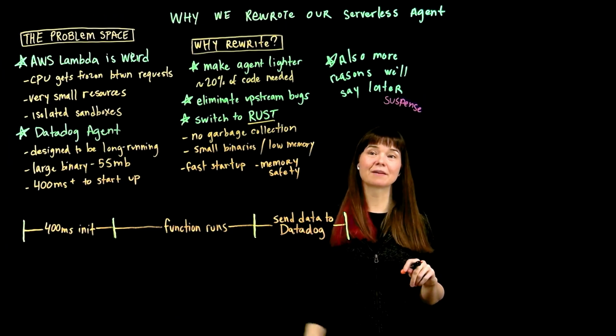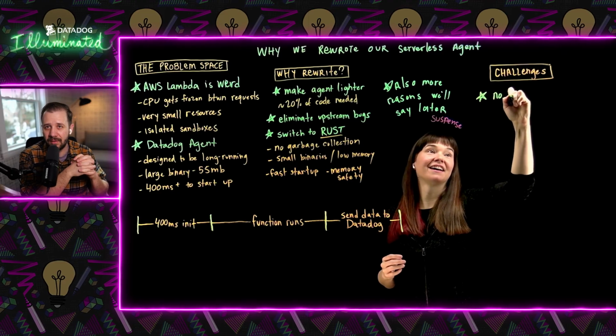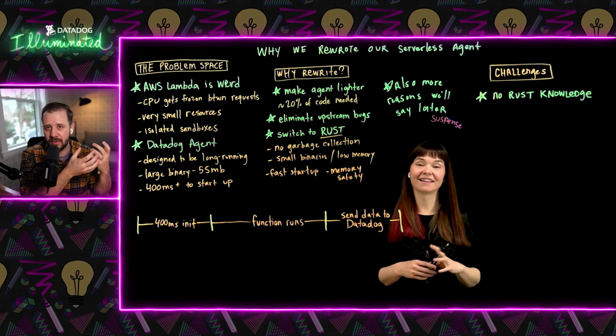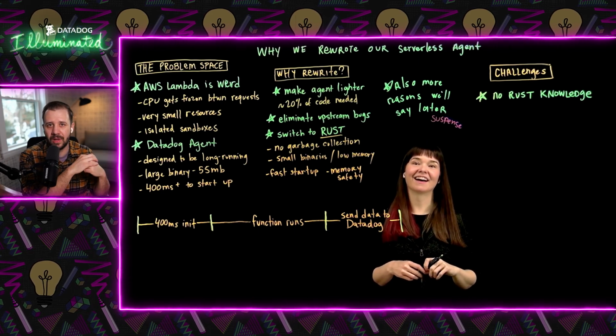So for the rewrite, tell me what one or many challenges were. Well, I think the biggest challenge was that we didn't actually know Rust. We were a small team, about 3 of us, 3 to 5 depending on the phase of the project. We knew we were targeting this for the reasons we laid out earlier. We knew this was the right choice, but we didn't have any production experience with Rust. We live in this world of LLMs and generative AI, so we relied on that very heavily. We were able to create very solid acceptance tests to know what good and correct looked like, which gave us a high degree of confidence. But yeah, we can talk through some of the results and explain how we rolled this out, I think, is maybe the next step.